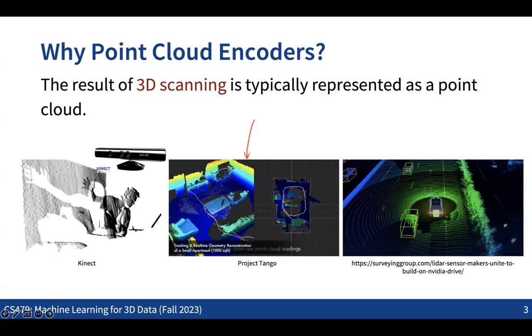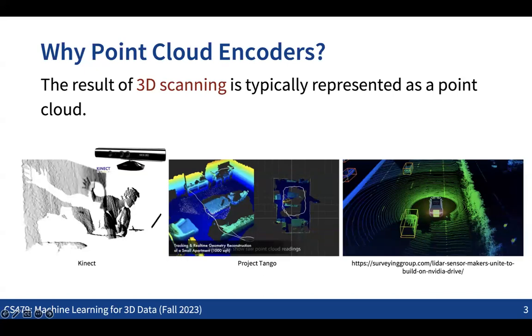So for those cases, if we have a point cloud encoder that can directly take the point cloud as the input, then we can utilize all this data without doing any conversion, right? That's quite convenient because we don't need to do any pre-processing.